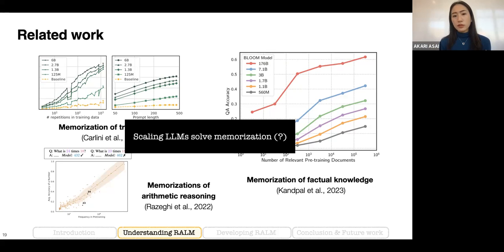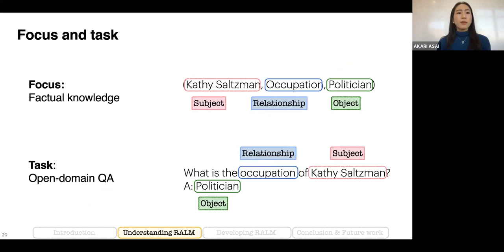We conduct our analysis and evaluation from a slightly different perspective. And actually we have different findings from those papers, which I will discuss later. In this paper, we focus on factual knowledge, which can be represented in a knowledge triple format: subject entity, relationship type, and object. This is quite a common format of knowledge in NLP. And we formulate the task as open domain QA, where we ask a natural language question. The model is expected to predict the final answer.